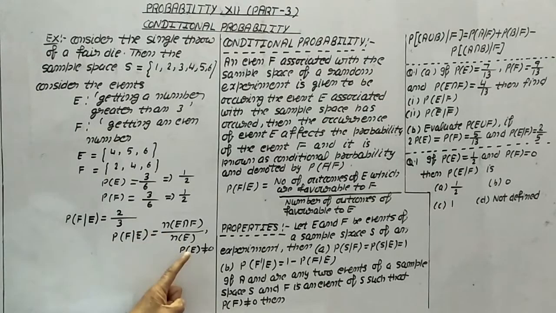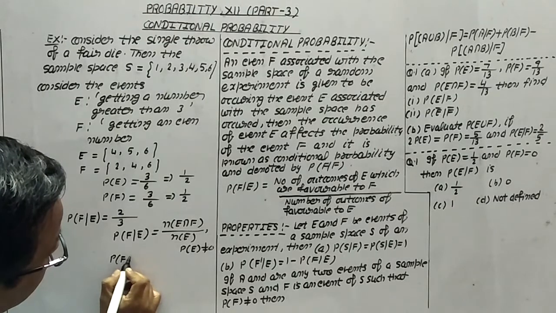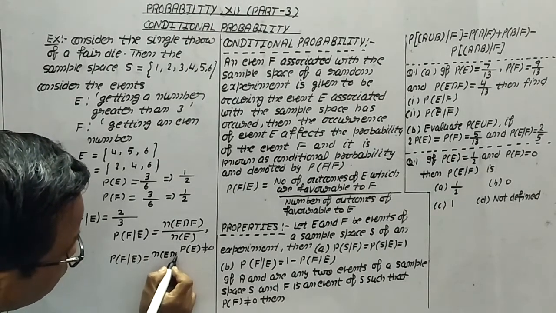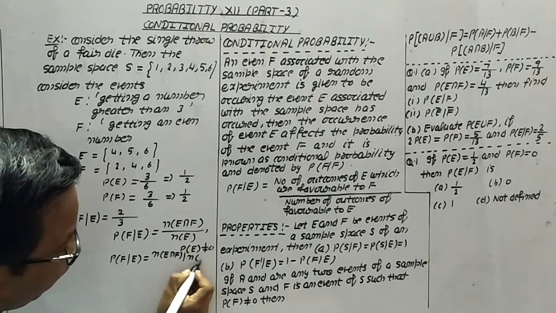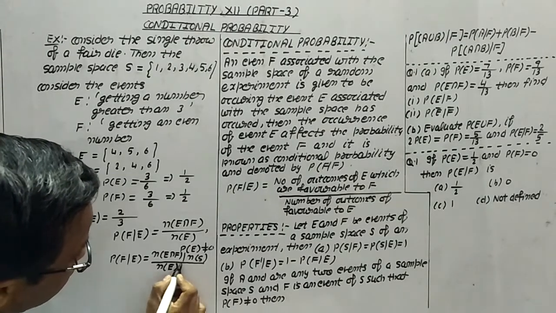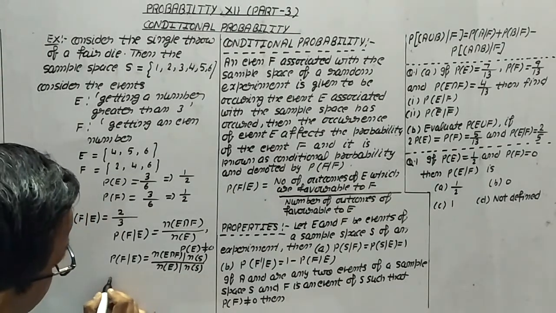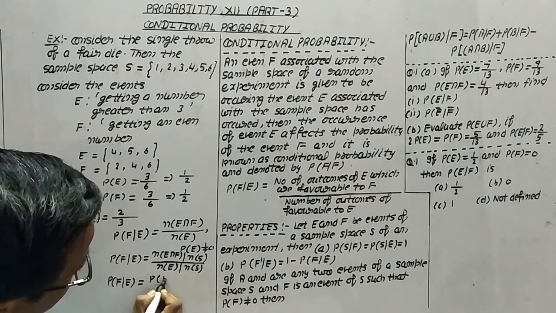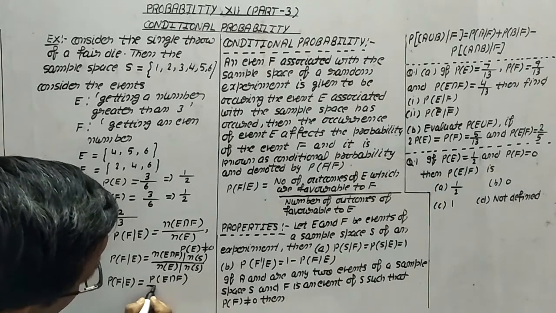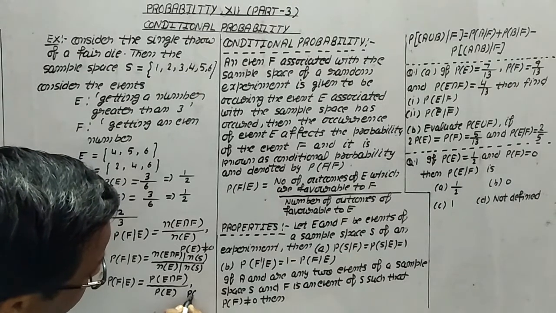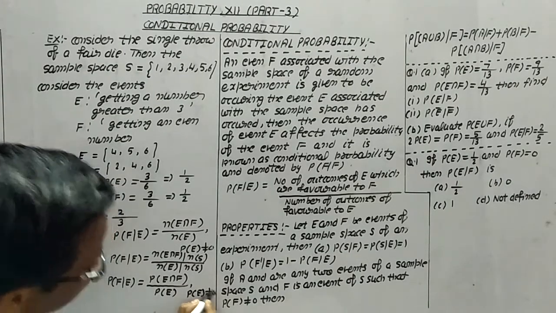Now this is the case of the number of elements, but if we divide the numerator and denominator by the number of elements in the sample space S, then probability of F by E is equal to probability of E intersection F upon probability of E, provided that probability of E is not equal to 0.